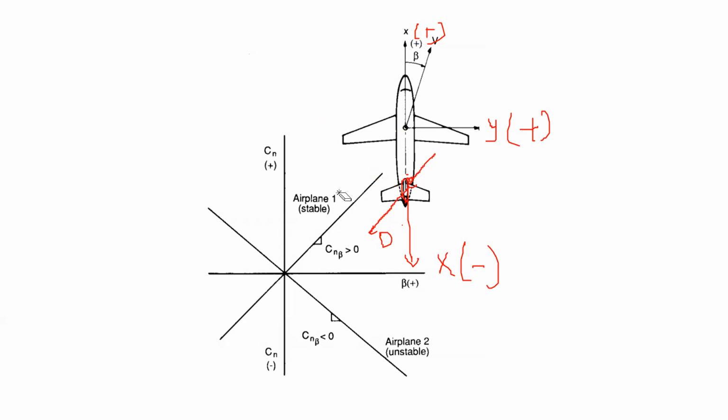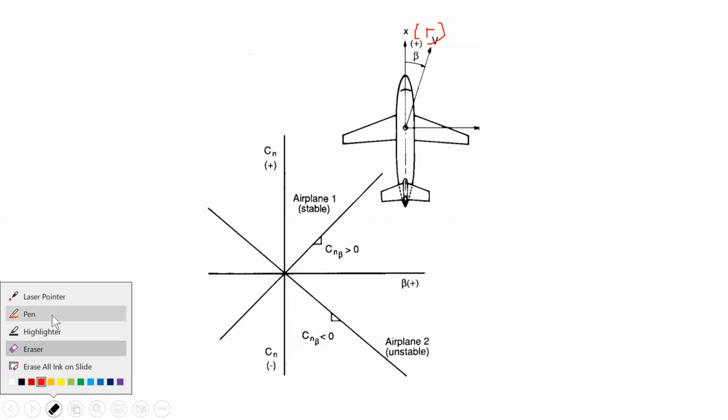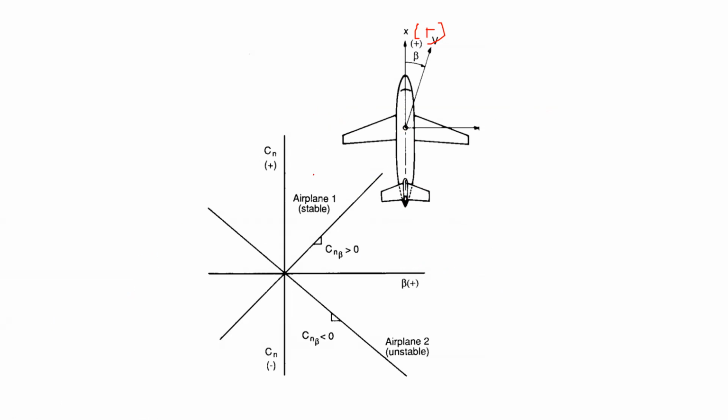The rotational dynamics of the aircraft means it's rolling, pitching, yawing. All of this takes place about the CG. It's because of the way Newton's laws are applied to aircraft. So about CG, I can safely say that there is a component of lift. I'll call that L, just a component, but it's not exactly the net lift. A component of lift is acting on this because of the side slip. And therefore, about this point CG, the aircraft will try to turn clockwise and make beta 0. In that case, it is a stable aircraft.